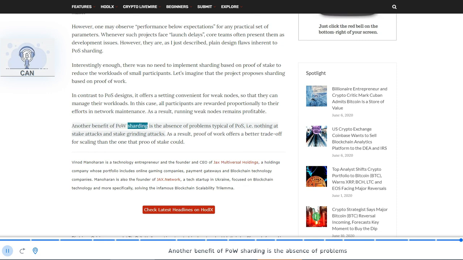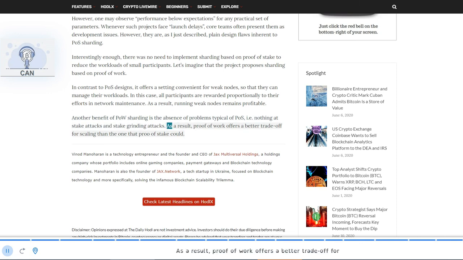Another benefit of PoW sharding is the absence of problems typical of PoS, i.e. nothing at stake attacks and stake grinding attacks. As a result, proof-of-work offers a better trade-off for scaling than the one that proof-of-stake could.